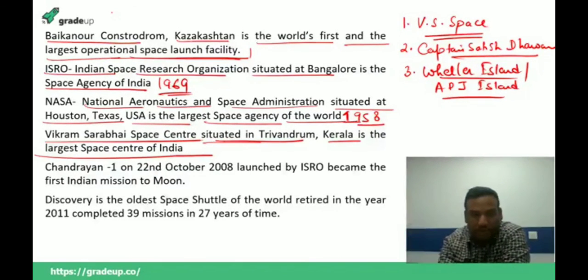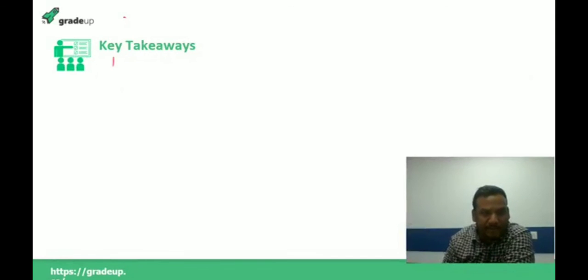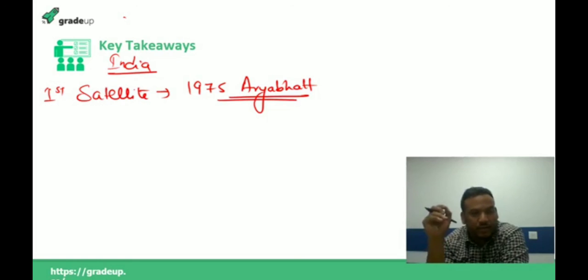Now, let me tell you, when we talk about the Indian space program, the first satellite launched by India, in 1975, was Aryabhata. So Aryabhata was the first satellite launched by India, and it was an unmanned satellite in space.